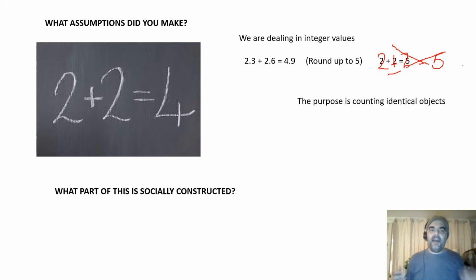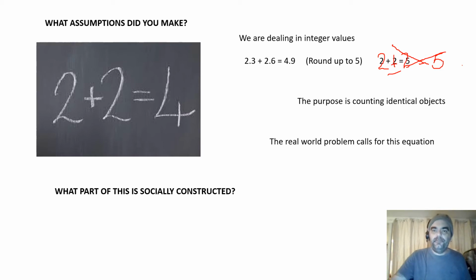The other assumption we're making is that the purpose is we're counting objects and we're assuming that each of those things are identical. So we have 4 objects and we're going to assume that those things are identical. So that's something we think about as well. Now, the big assumption, this is a huge one. The real world problem is going to call for this equation. That's going to be something that I really revisit. I'm looking at the relationship between the real world, which has people and people making contributions to mathematics, and the mathematical world of abstraction.